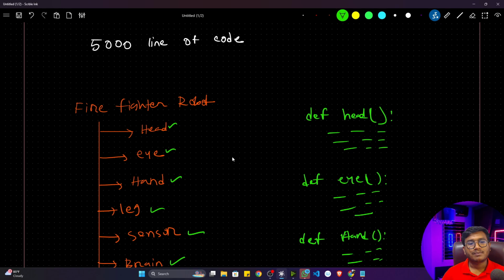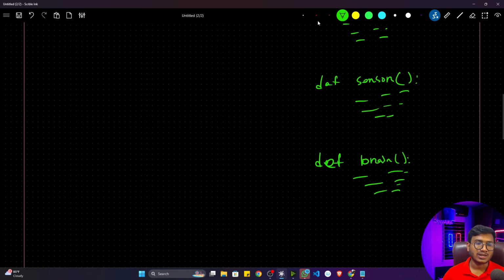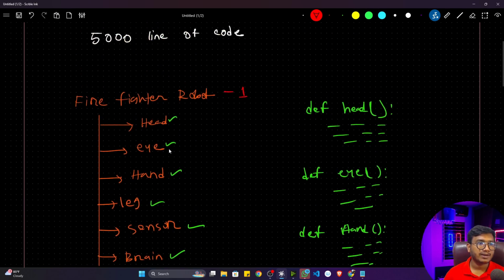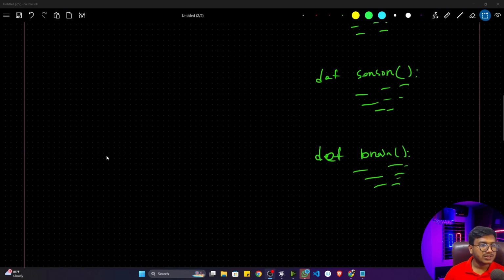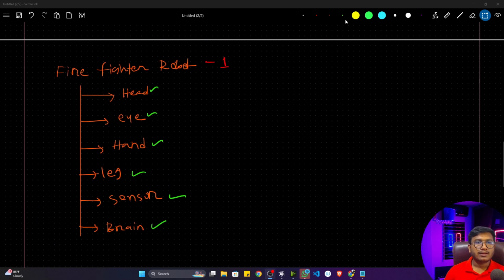Okay, fine. But the main challenge I got was whenever they told me to create another robot. Actually, let's say this is robot 1, firefighter robot 1. Fine. Now they told me to get another firefighter robot. So what I will do, I'll just try to copy the same functionality as it is. I just copy pasted this here because I don't want to write it again. Then they told me to create another robot which will have the same functionality. Let me just write it as robot 2.